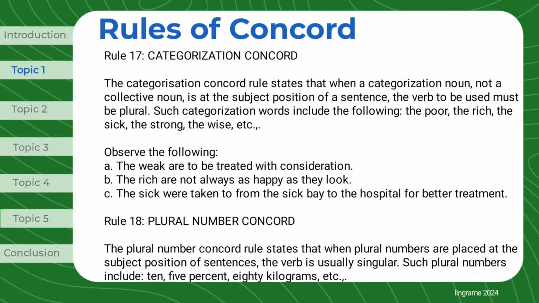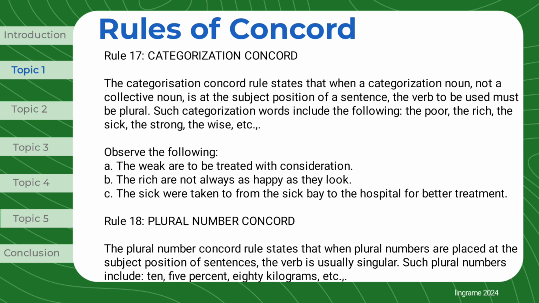Rule 17, Categorization Concord. The Categorization Concord rule states that when a categorization noun, not a collective noun, is at the subject position of a sentence, the verb to be used must be plural. Such categorization words include the following: the poor, the rich, the sick, the strong, the wise, etc. Observe the following: the weak are to be treated with consideration. The rich are not always as happy as they look. The sick were taken from the sick bay to the hospital for better treatment.